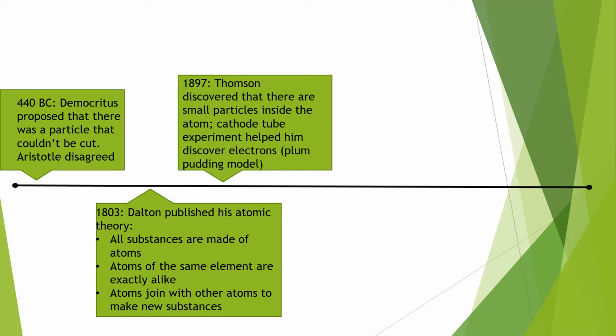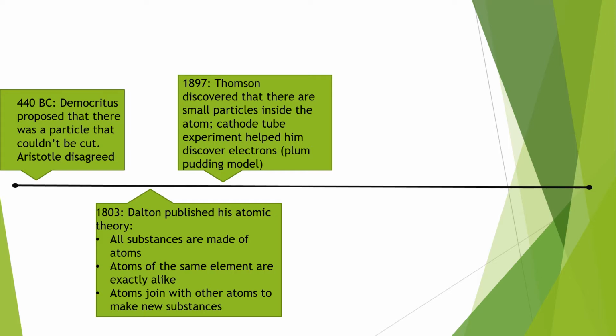In 1897, just about 90 years later, Thomson discovered that there are small particles inside of an atom. He did an experiment with something called a cathode tube, which runs electricity through a glass tube, and this helped him discover electrons. When he discovered these electrons, he created the plum pudding model.